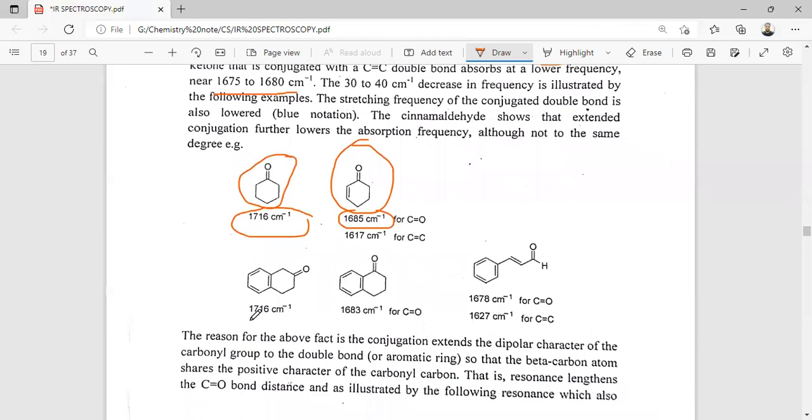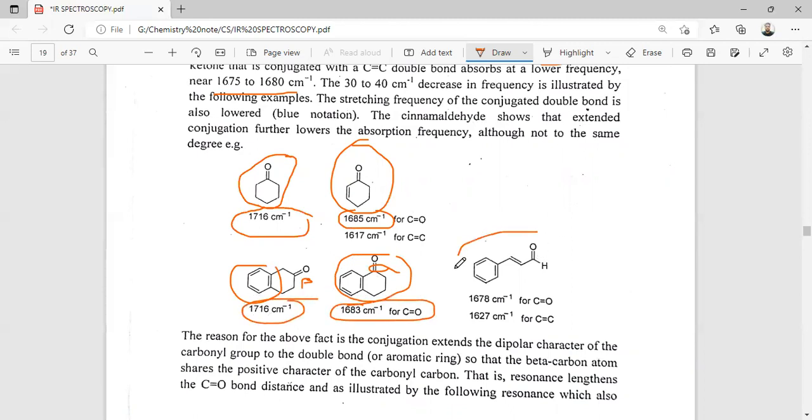But in this example, the carbonyl group is at the beta position, and here is the alpha position. For the beta position, there is no conjugation with this phenyl ring, but in the alpha position there is conjugation with the phenyl ring. So that's why the infrared stretching frequency for this carbonyl group is lower compared to this one.